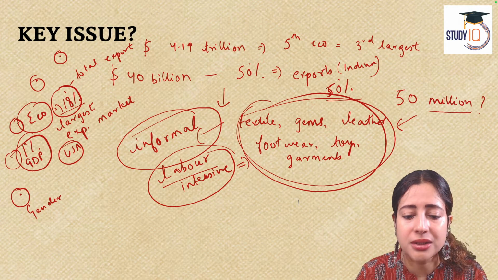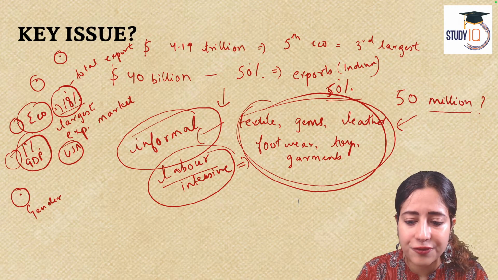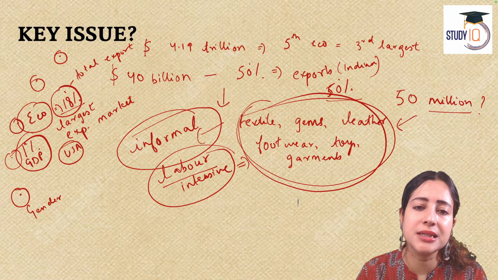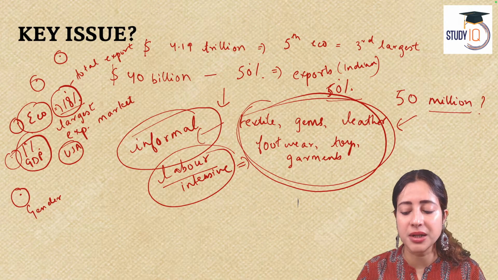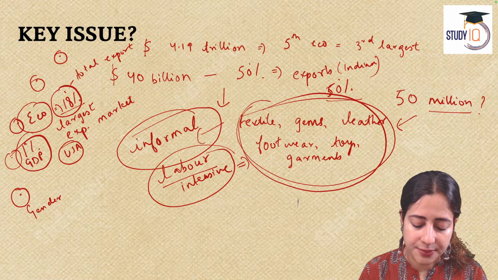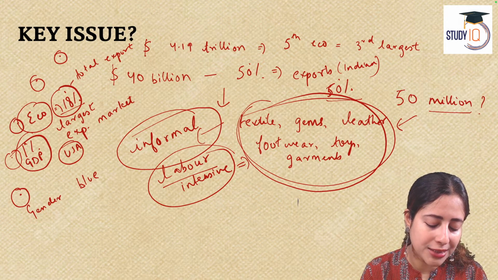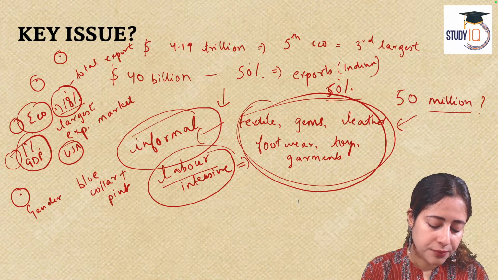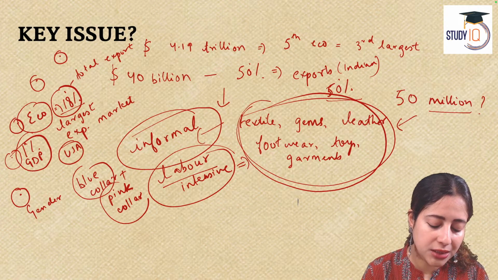What about the gender impact? Let's understand women dominate our labor intensive market. What is a labor intensive market? Jobs which need physical labor. Sometimes such jobs are also called as blue collar jobs, pink collar jobs. Blue collar, pink collar job means jobs which require physical hard work.